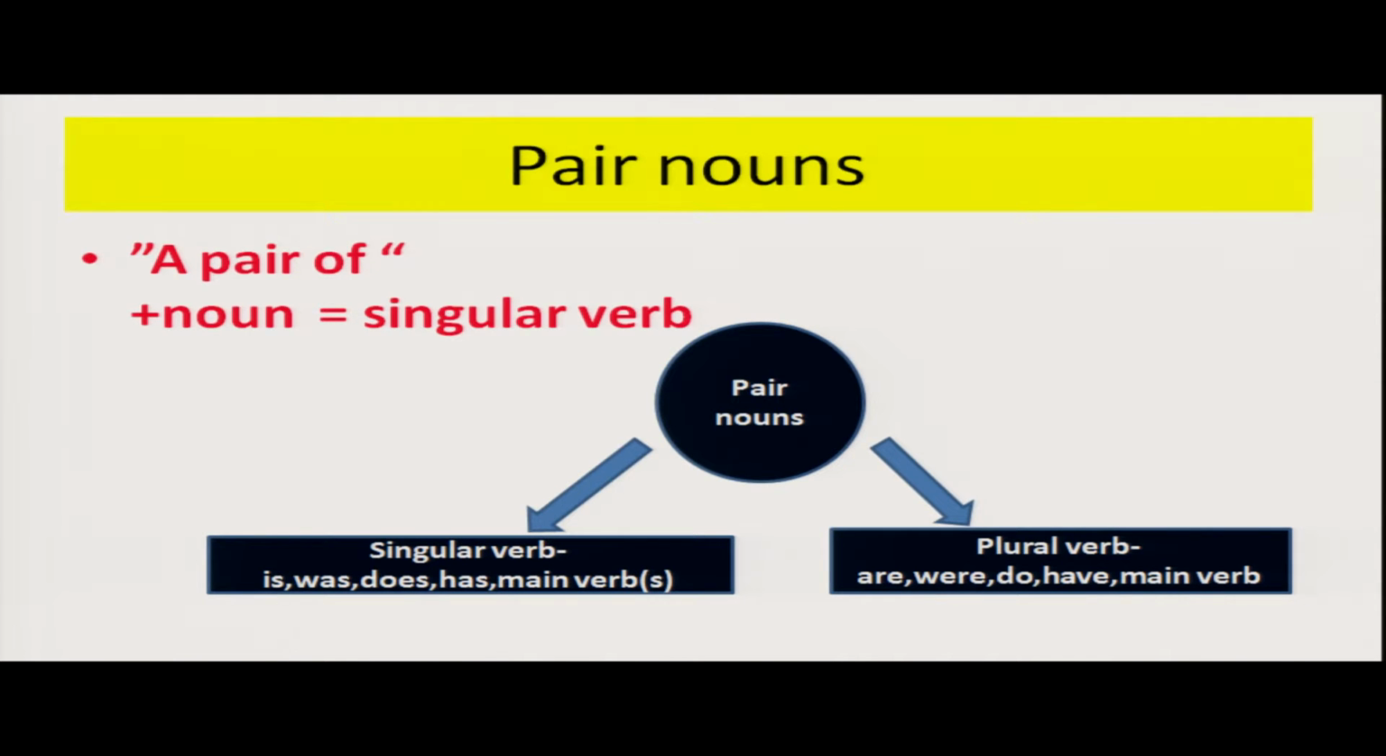So pair nouns carry plural verbs. See here, singular verb. What is a singular verb? That is was, does, has. Also, if we have a main verb, we add s. And in plural verbs, that is are, were, do, have, and the main verb, we cannot add s to the main verb, but we add s to the main verb when we write a singular verb.